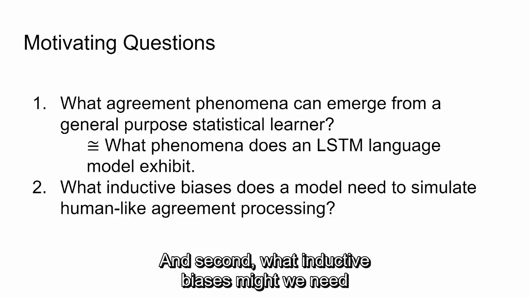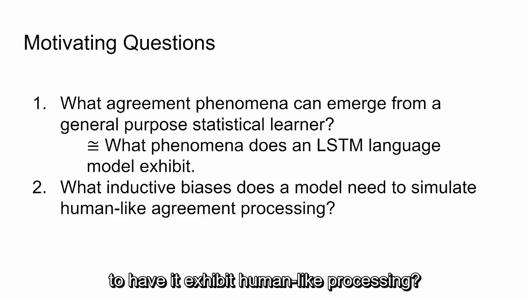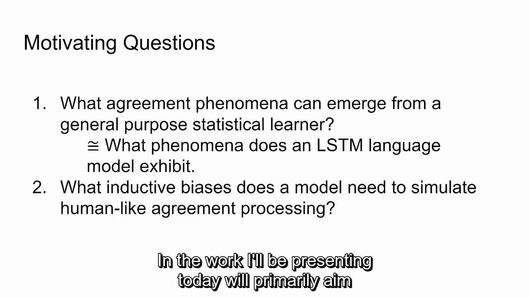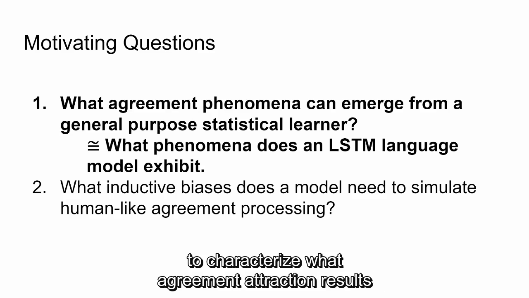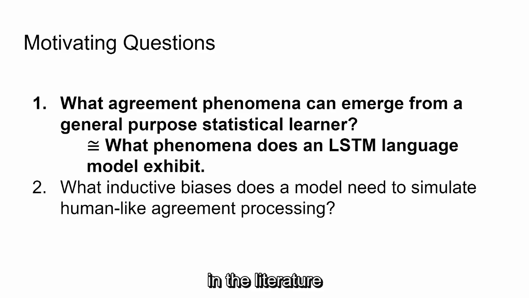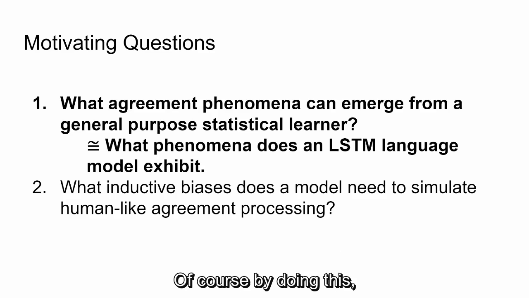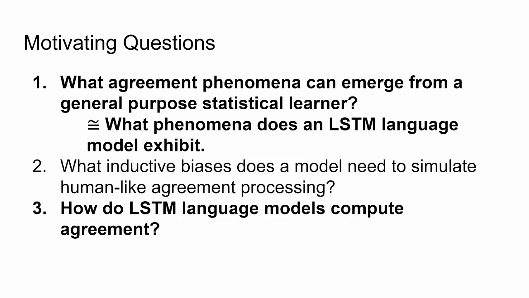And second, what inductive biases might we need to give a neural language model in order to have it exhibit human-like processing? In the work I'll be presenting today, we'll primarily aim to tackle the first point, attempting to characterize what agreement attraction results in the literature an LSTM language model captures. Of course, by doing this, we'll also additionally gain insight into a third, related question. What strategies might these models use to compute agreement in the first place?